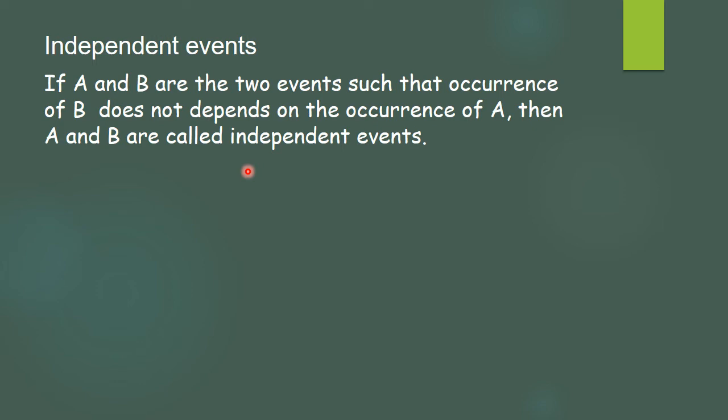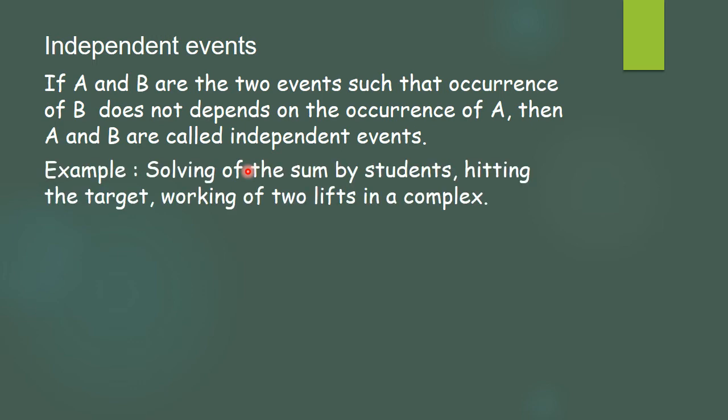Now, the best example of independent events is when I give a sum to two students and ask them to solve it and give the answer. It does not depend on anyone because they are solving it on their own. In the same way, another example is hitting the target. When the first person has hit or not, the other person coming to hit the target does not depend upon whether A has hit or not.